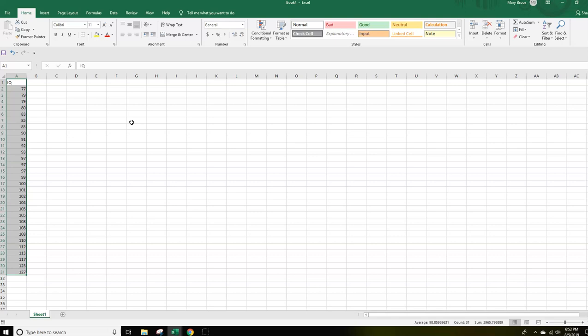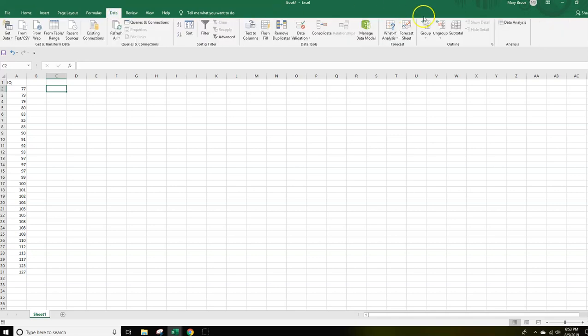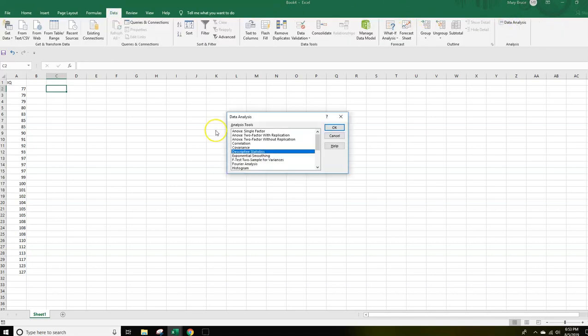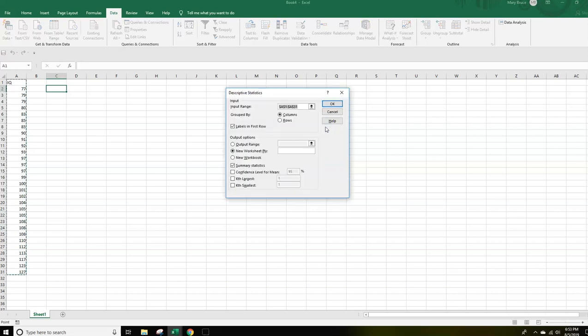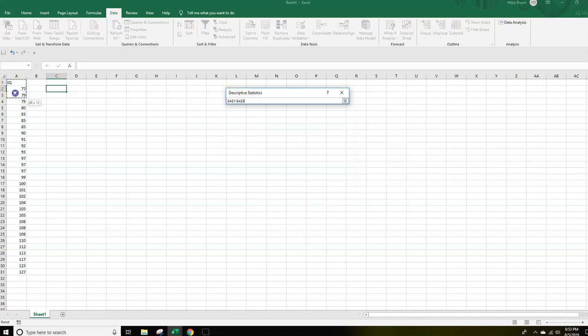But as y'all notice from doing the Unit 1 discussion, if I went ahead and clicked on Data and used the Data Analysis Toolpak, went down to Descriptive Statistics and clicked OK, there probably wouldn't be anything in there, and these would probably not be checked yet. But then click my mouse into the input range, click and drag down my IQs.